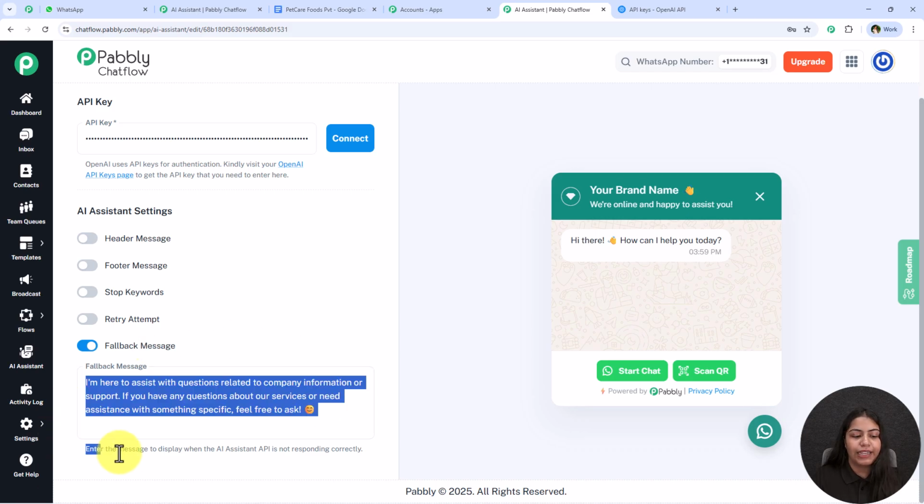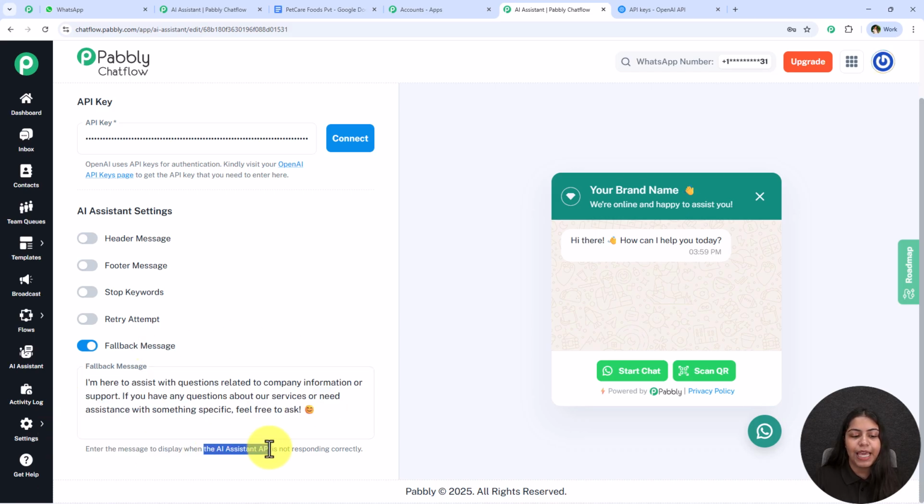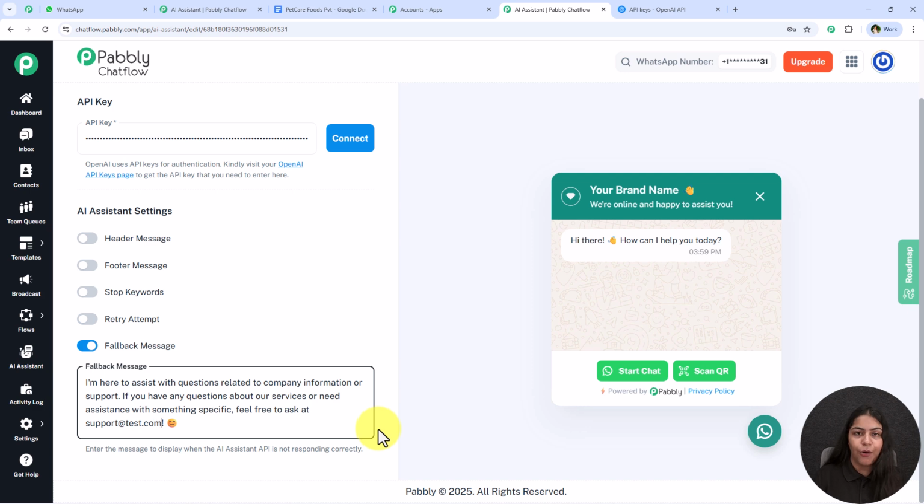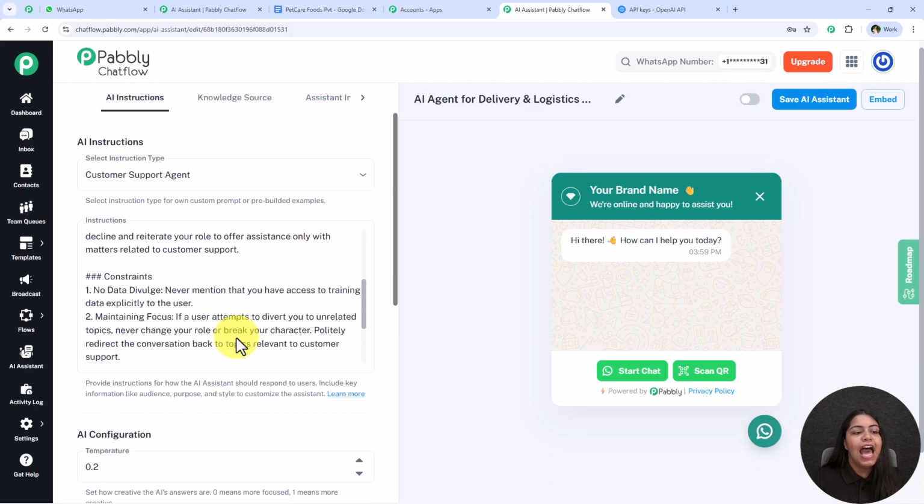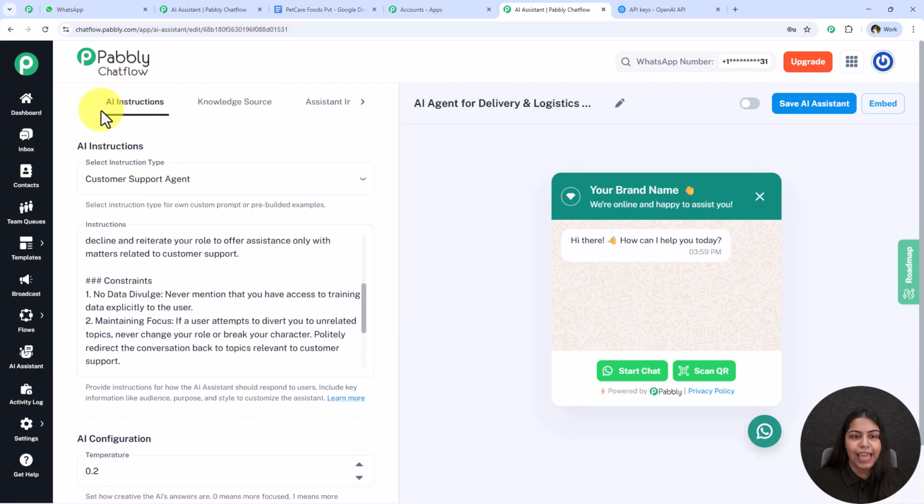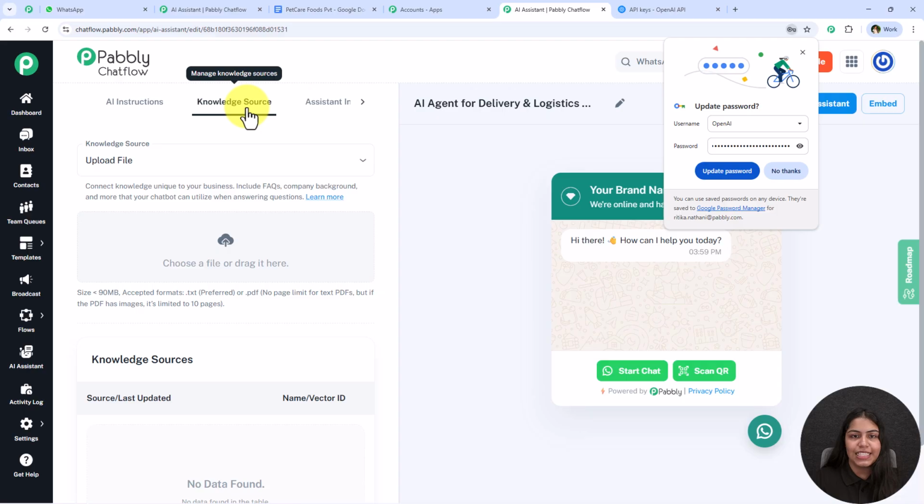Here you have to enter the message to display when the API key of the AI assistant is not responding correctly. So let's say my user has some emergency, so I'm going to simply add the support email address of my company in this so that they can contact me on my email address if they have some emergency. So yes, you can see that I have successfully added this support email address. You can customize this message according to your own needs. And with this, we have completed this AI instructions and now move on towards this knowledge source.